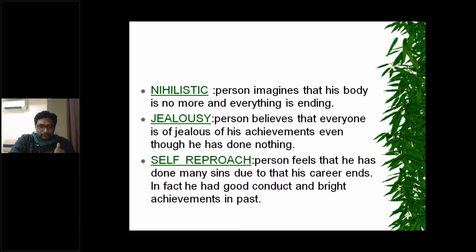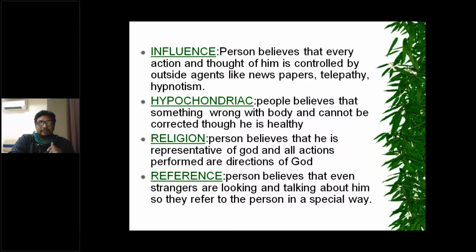Delusions of self reproach, where the person believes that he has done many sins and his career is ending, in fact he is a very good person. Delusions of influence, where he thinks that his thoughts and actions are influenced by outside agents like newspaper, telepathy and hypnotism. Hypochondriac delusions, where he thinks that something is wrong with his body, in fact he is a very healthy person.